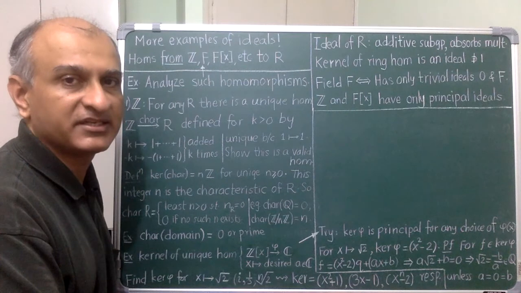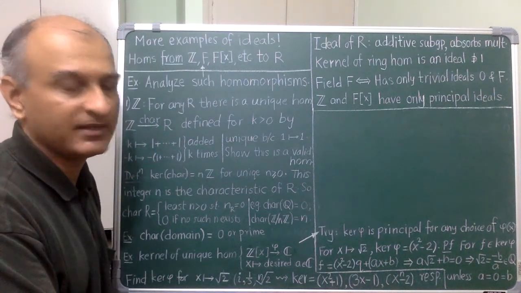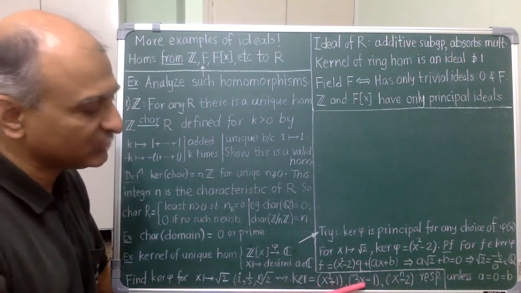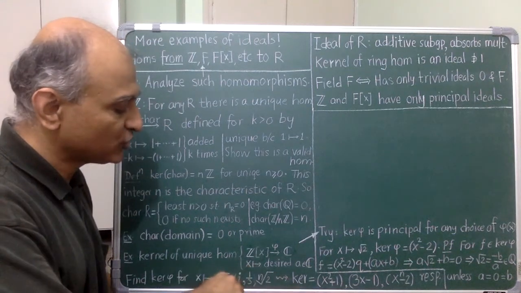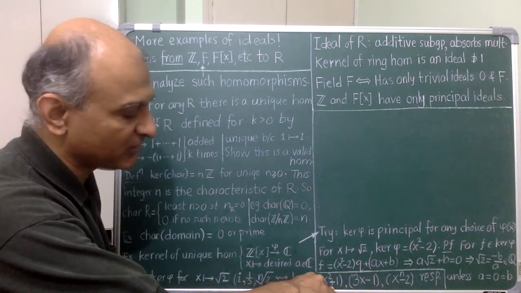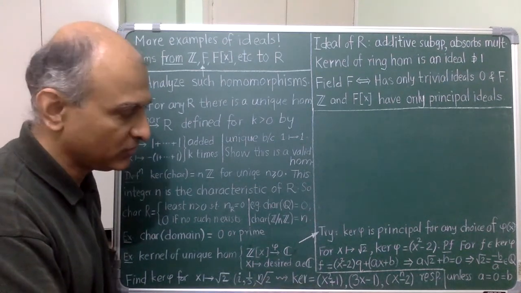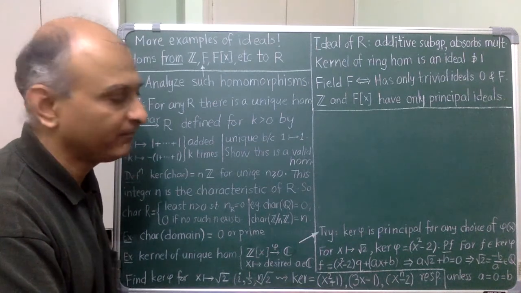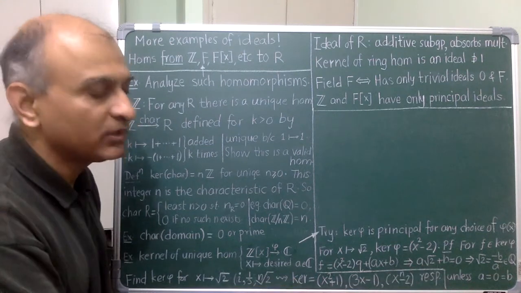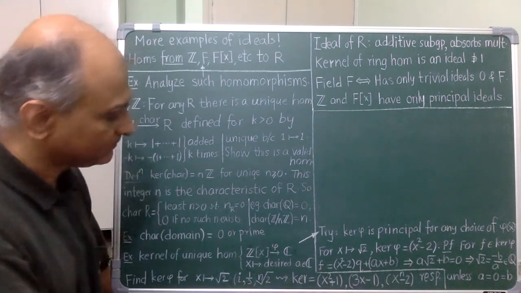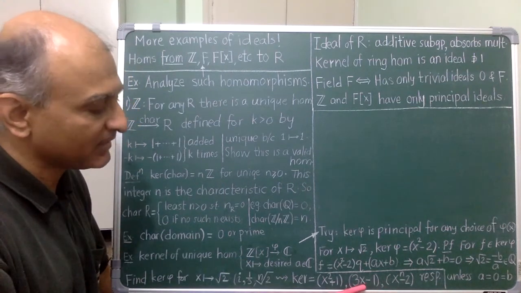Okay, this gets interesting. In all three cases, the kernel still turns out to be a principal ideal and the generators are easy to guess, but now different methods are required. When x goes to i, the kernel is generated by x squared plus 1 by essentially the same argument. You only have to note that for integers a and b, the complex number ai plus b is 0 only when a and b are both 0. When x goes to 1/3, the kernel is generated by 3x minus 1.